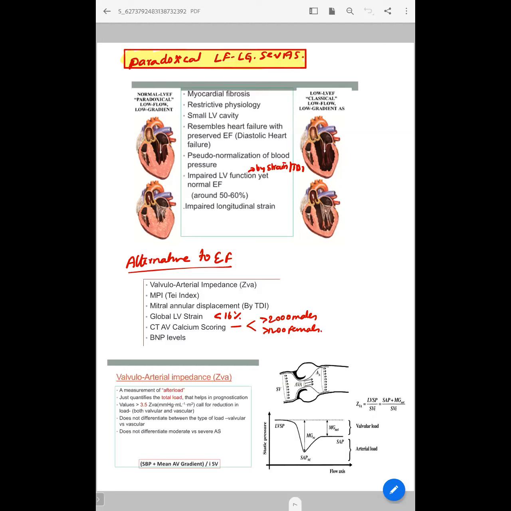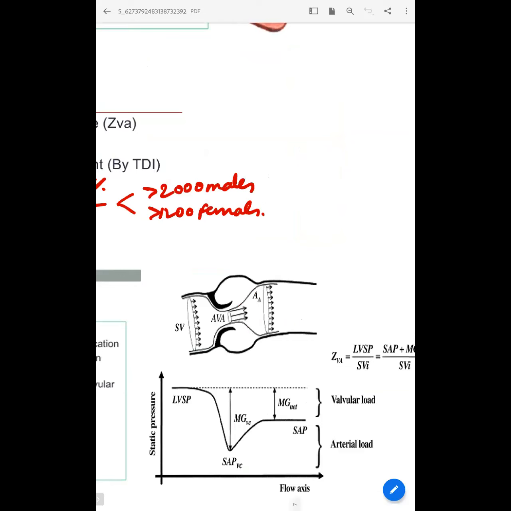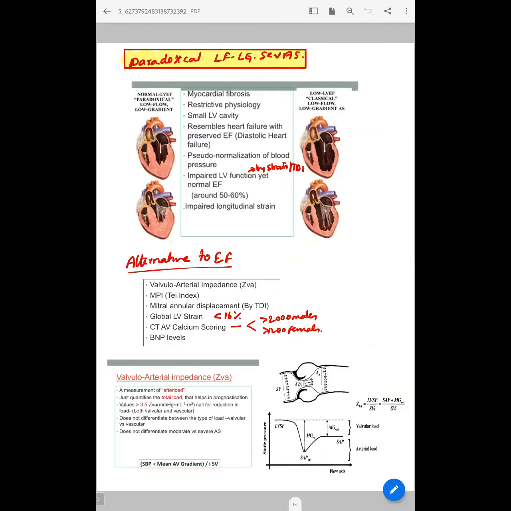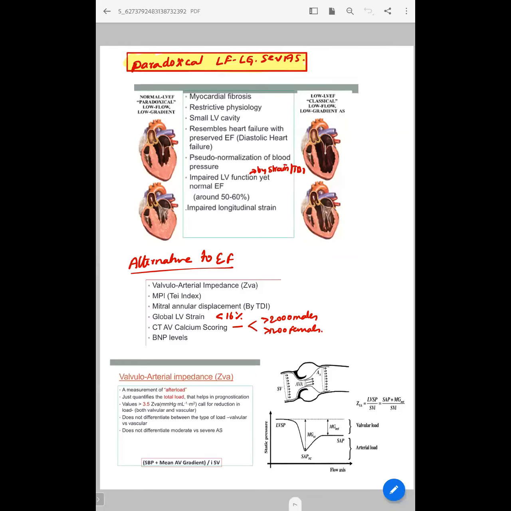This second diagram shows the net load, that is valvular load plus arterial load. The valvular load is the net gradient, that is peak to peak gradient, and this is the systolic arterial pressure.